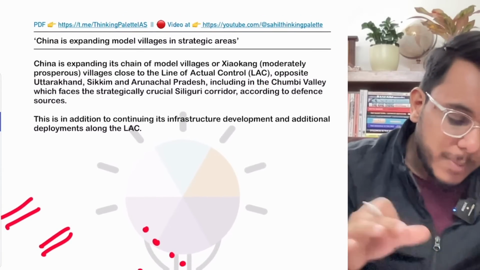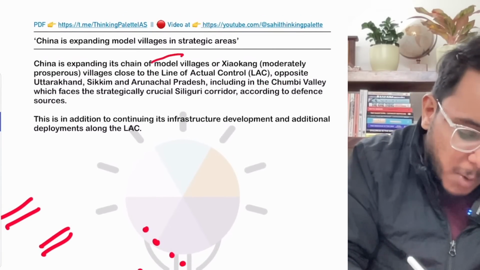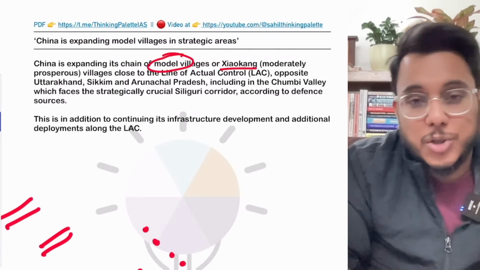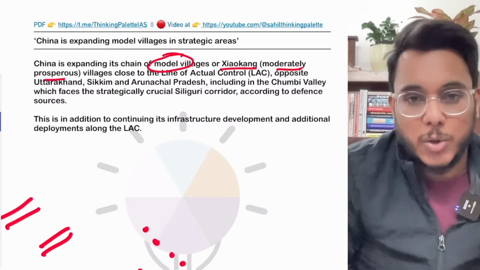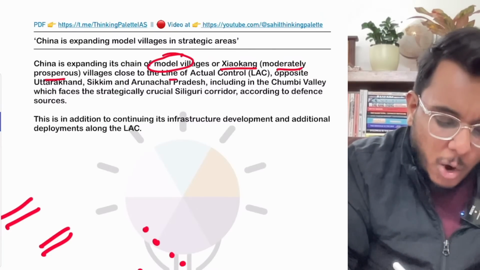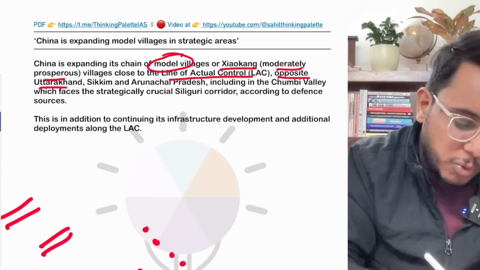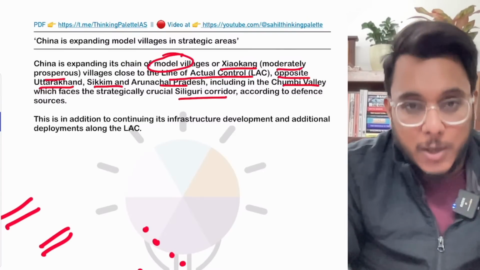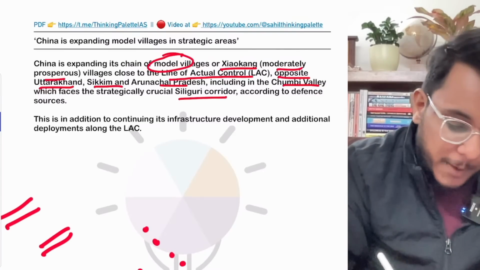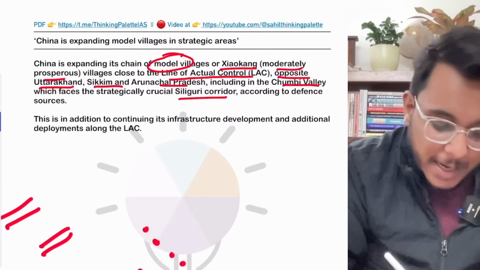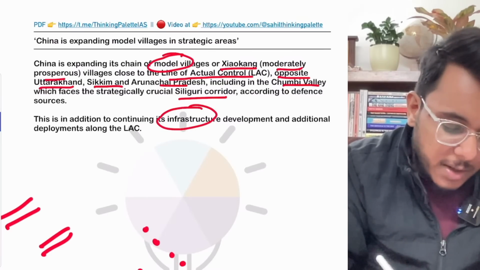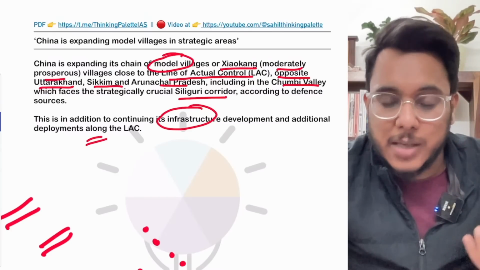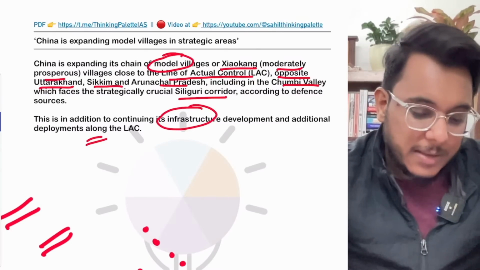Now, so basically what is happening, China is expanding the chain of model villages. Now these model villages are called Xiaokang. Xiaokang means moderately prosperous. These villages are being developed along the Line of Actual Control opposite Uttarakhand, Sikkim, Arunachal Pradesh, Chumbi Valley region, the strategic Siliguri corridor, okay, the Chicken Neck corridor. At the same time China is also enhancing its infrastructure and its military weaponry deployments around the LAC region, okay. So this is something that China is doing.